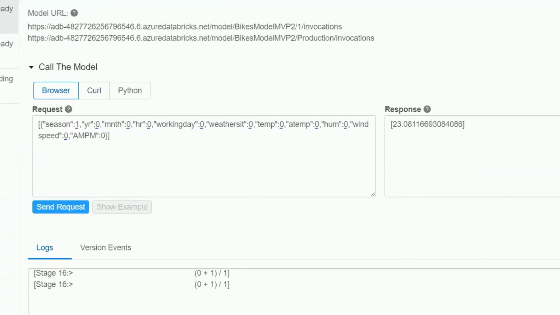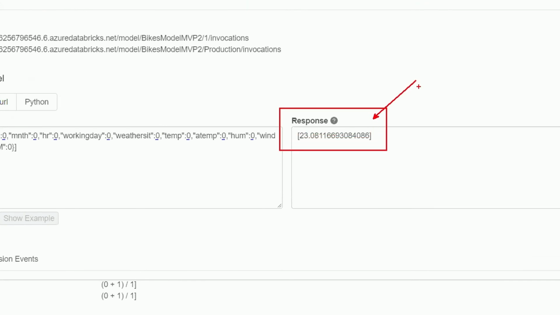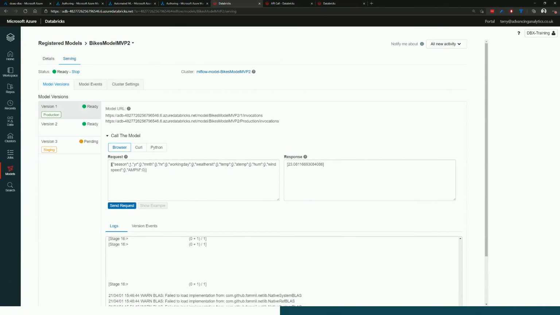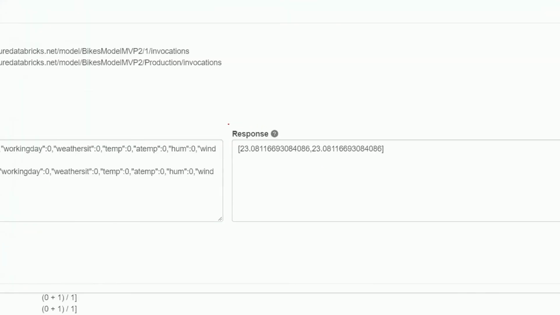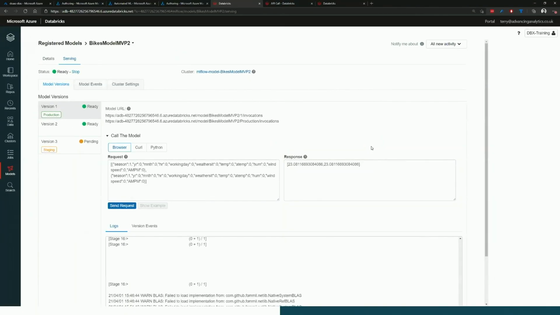And then over here, I've got my response immediately back. Again, this isn't a response that's going back to your Databricks cluster. This is going to a separate REST API and then serving the result back into Databricks. You can extend this, you could add multiple in here, copy and paste, and get multiple scores coming back. So if we pop another one in here, put a little square bracket on, send request, there we start seeing I've got 2 responses back, right? However your model is configured, that's going to work for you, and you've got a REST API that is up and running.